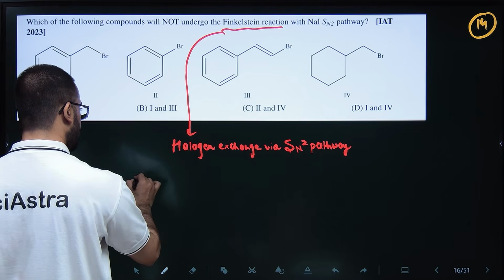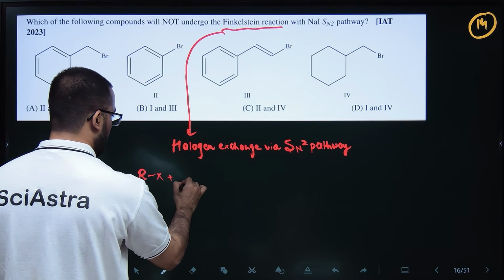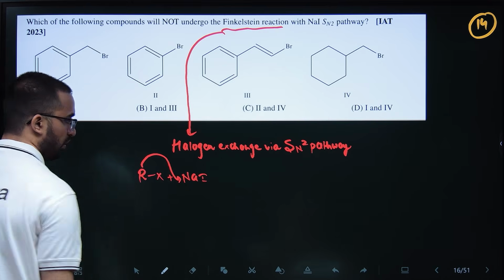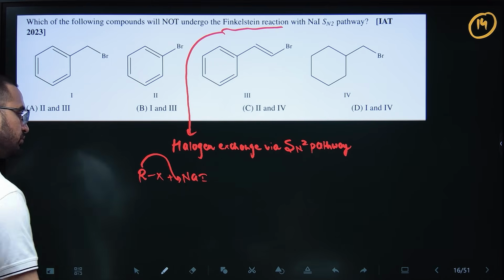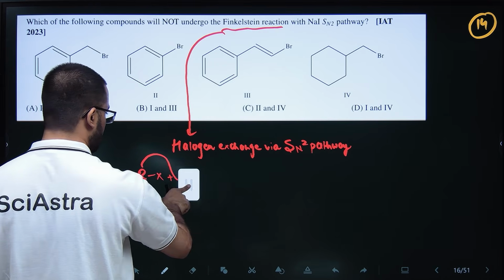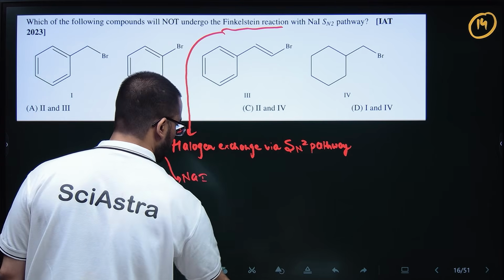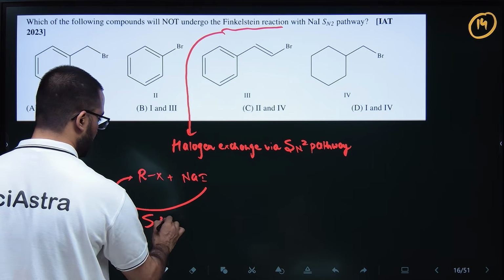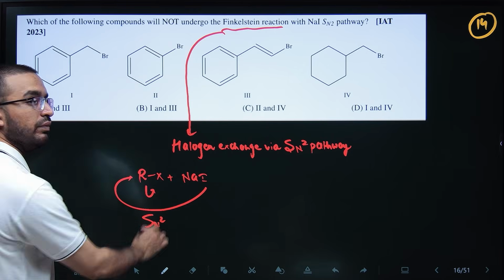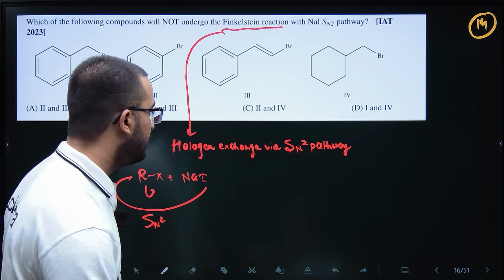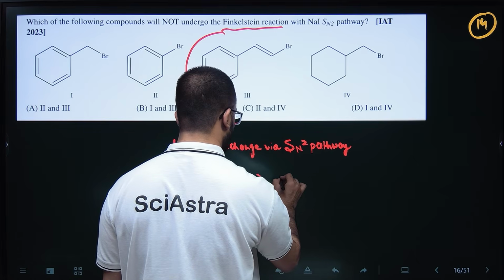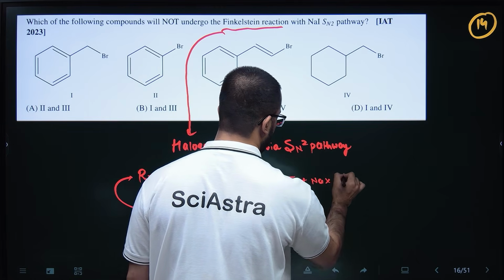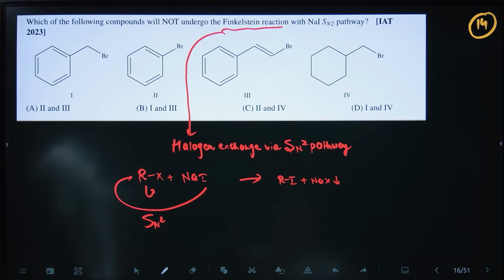Okay, so what happens is, basically NaI is the reagent here, and you take RX, you react it with NaI, so this I minus will attack at the back of R with SN2, so this X will leave. So this is halogen exchange reaction, so this will be RI plus NaX. This NaX will precipitate out, so that is your Finkelstein reaction.